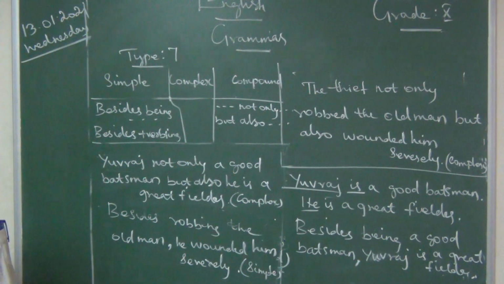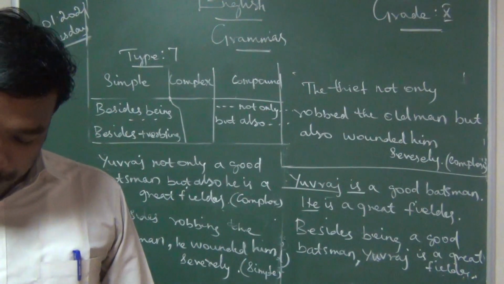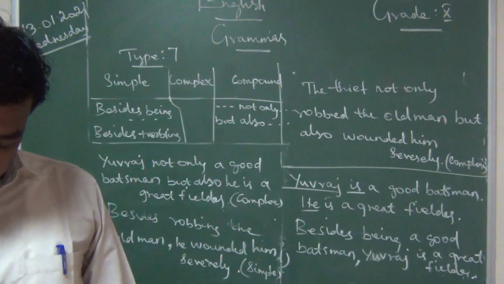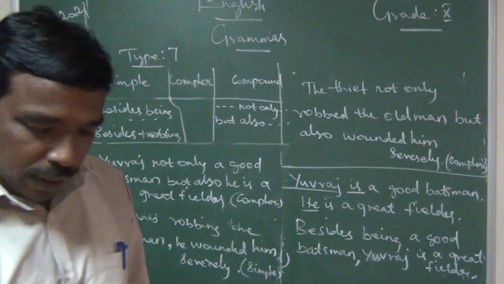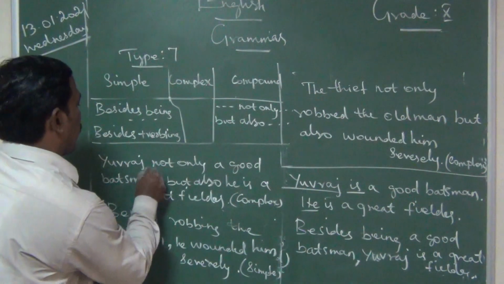Besides being a good batsman, Yuvraj is a great fielder. Sorry, here you forgot to put the verb, okay.